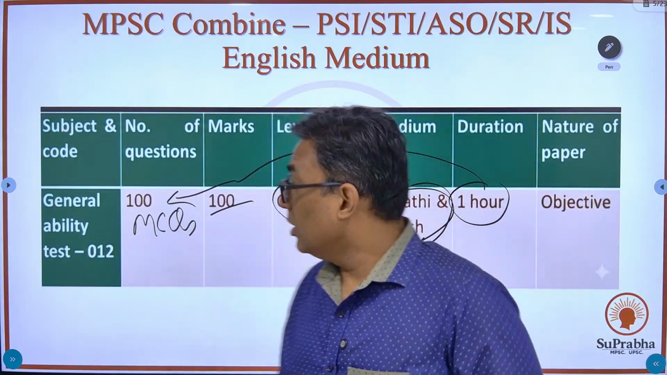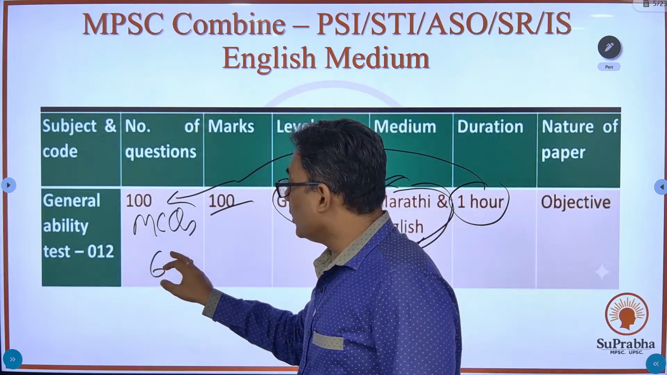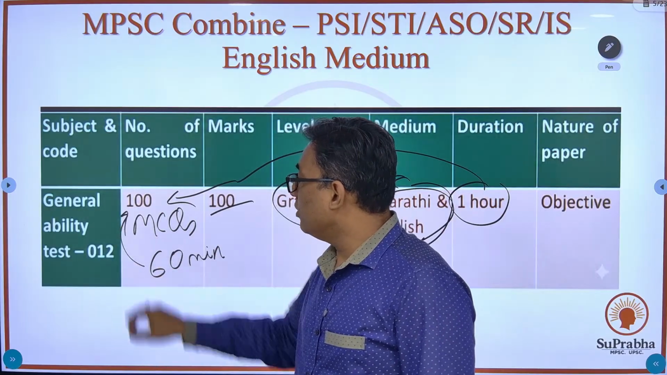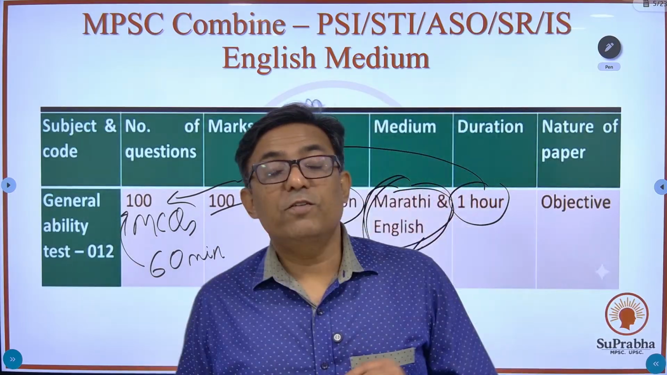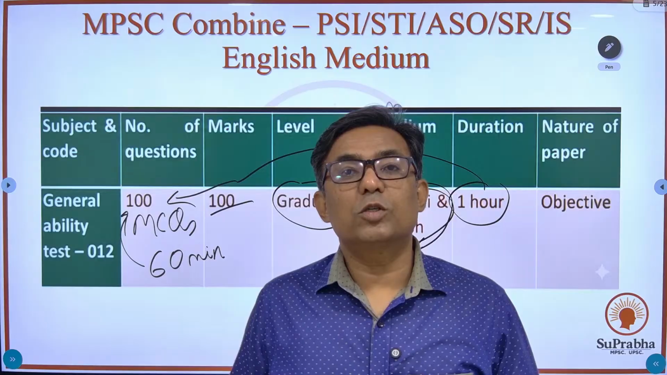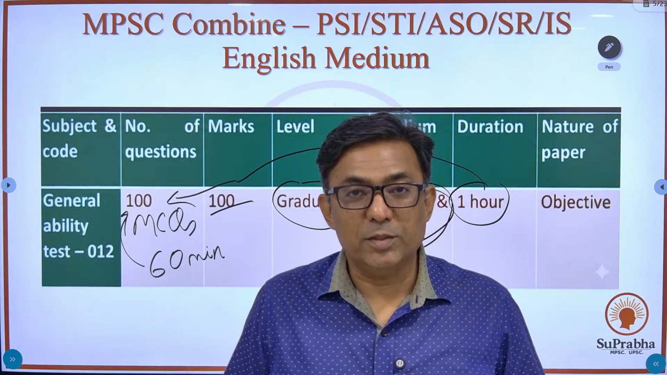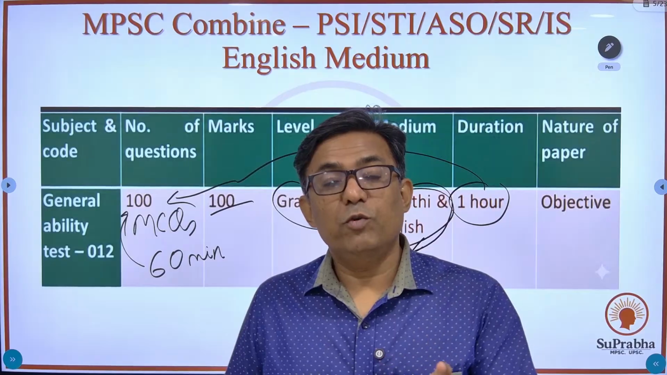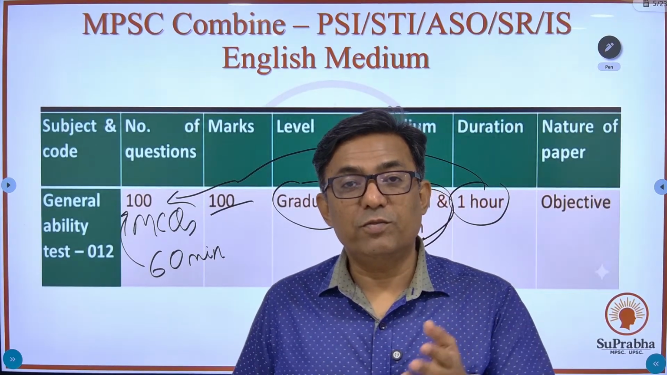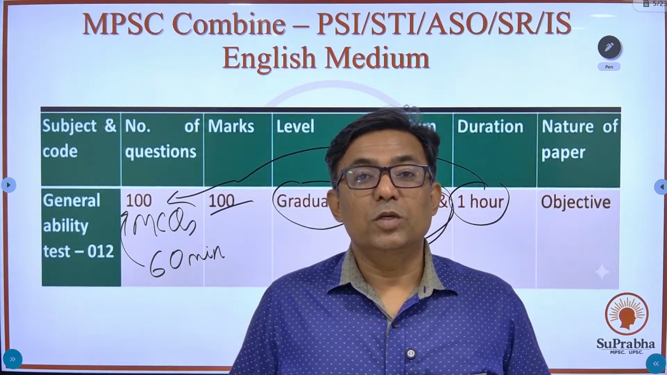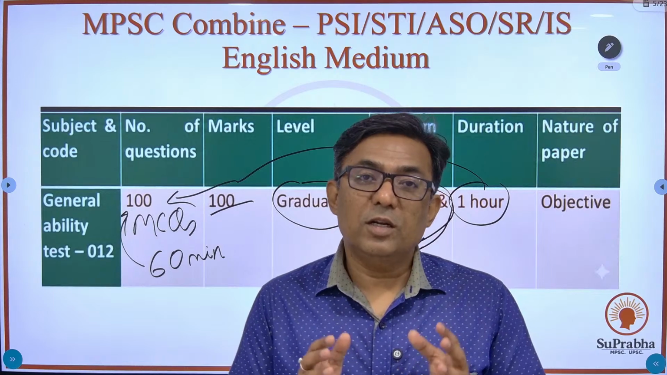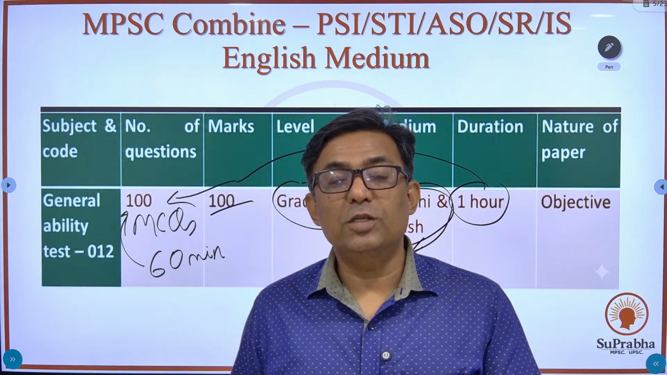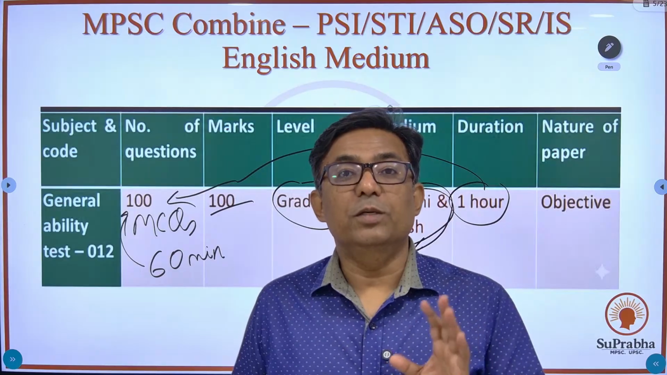Now this is a very tough nut to crack, I would say. 60 minutes and 100 MCQs, in which you will have 15 to 20 questions based on aptitude and numerical ability. So out of 100 questions, if you get 80 questions on general studies and 15 to 20 questions on aptitude, it means in 60 minutes you will have to have very high precision, accuracy and speed.